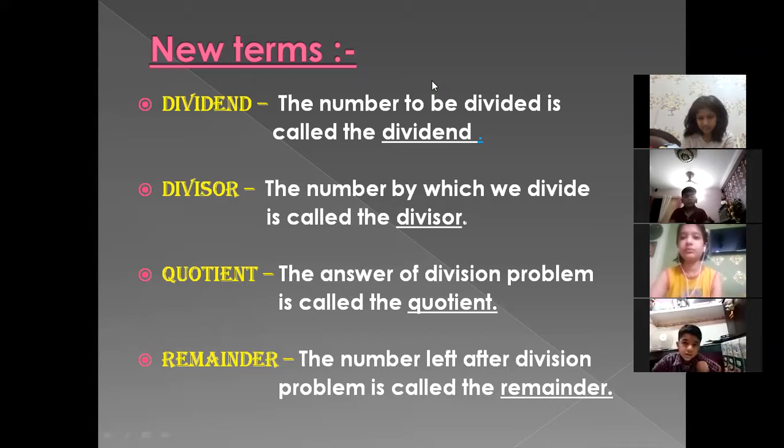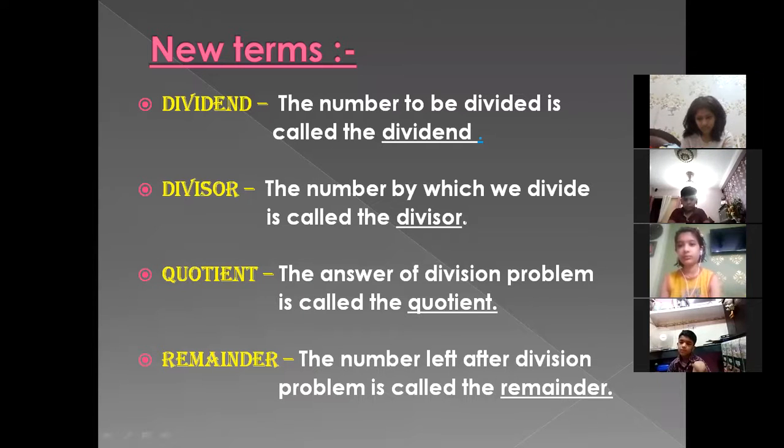That can be termed as remainder. It is not compulsory to have a remainder in all cases, but in a few cases it can come.